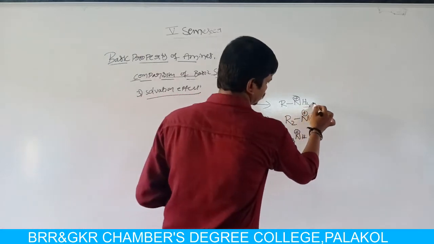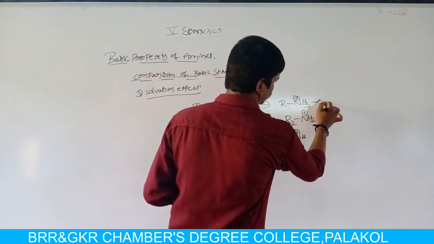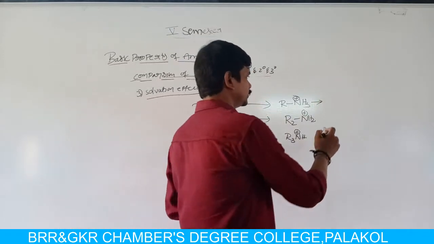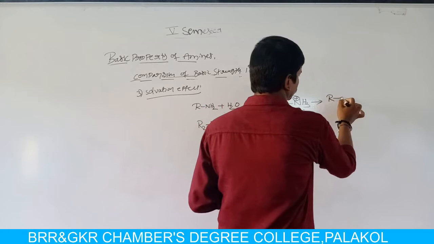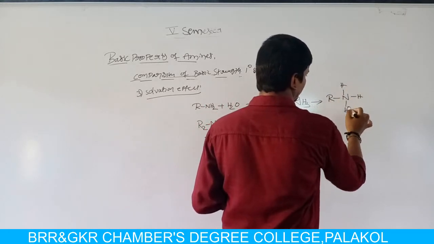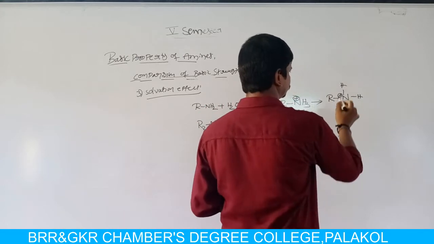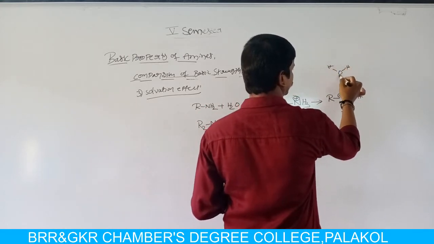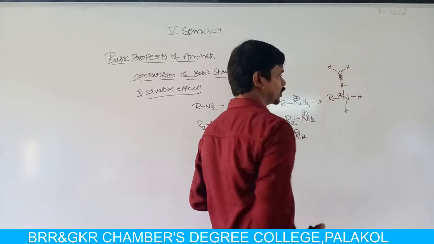The monoalkyl ammonium salt is stabilized by forming hydrogen bonds with water molecules.